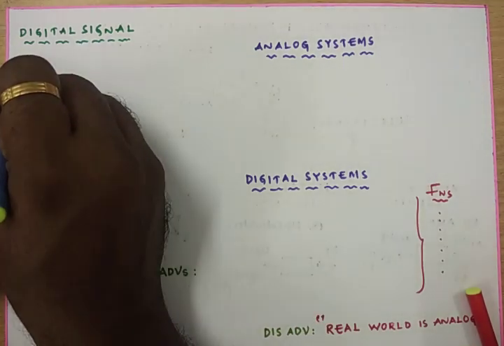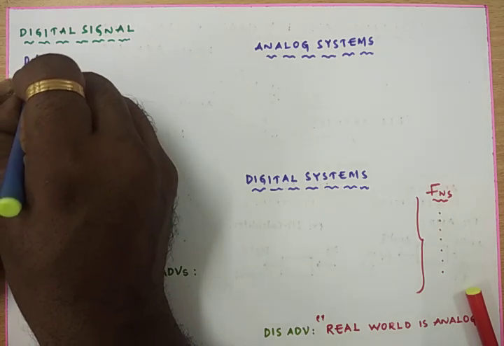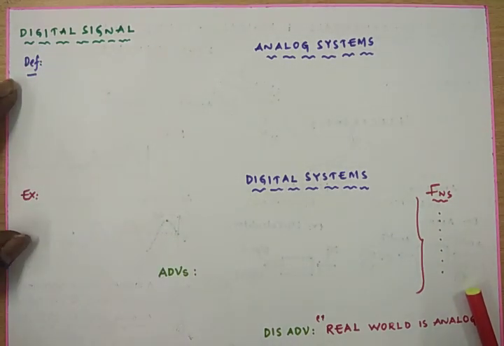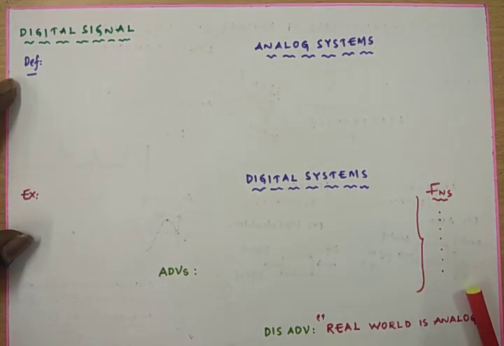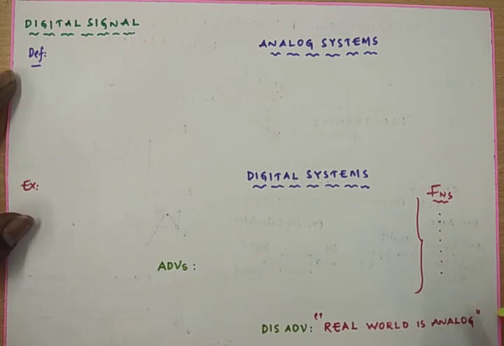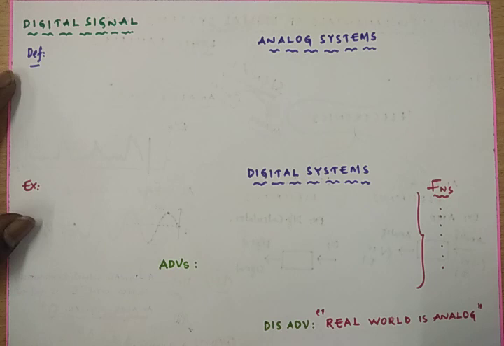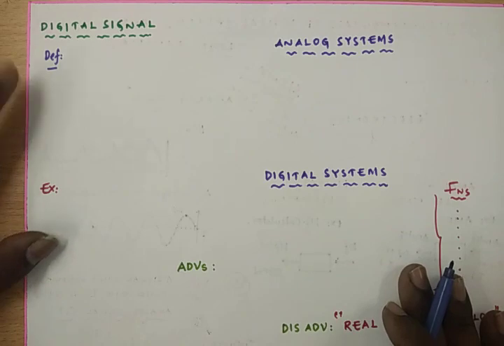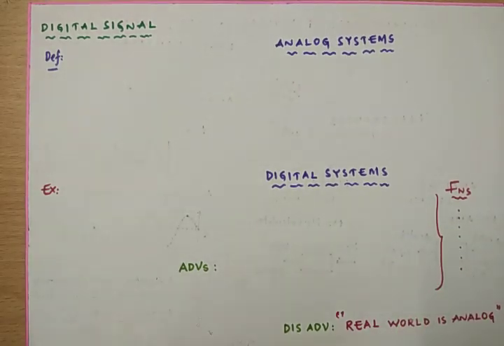In case of an analog signal, we will be having infinite amplitude levels, whereas in a digital signal we can have only two discrete amplitude levels, that is low or high, 0 or 1, on or off. So the definition is very simple, and I can go with an example of the digital signal.